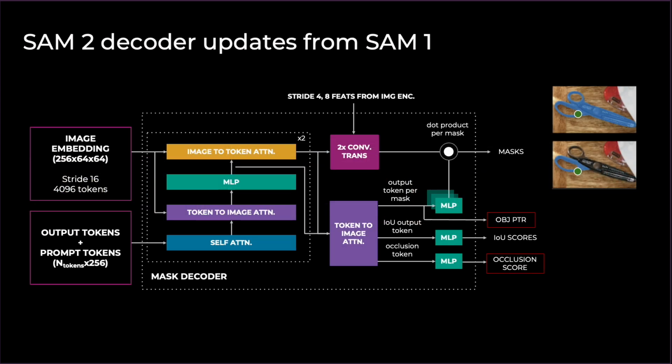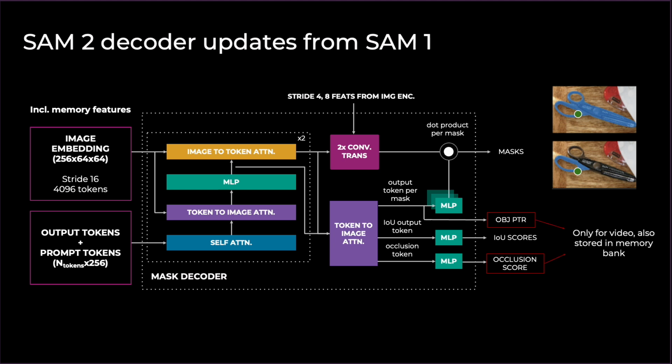Okay, let's talk about the decoder. We won't have time to go into too much detail, and I'll have to point you to the paper, but I want to quickly discuss some salient points. The job of the decoder is to take the image embedding for the current frame, as well as any prompt if present on the current frame, and produce an output mask for the current frame. For video, remember that the image embedding is already conditioned on memories from the memory bank.